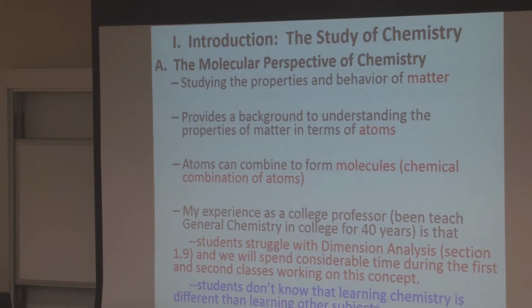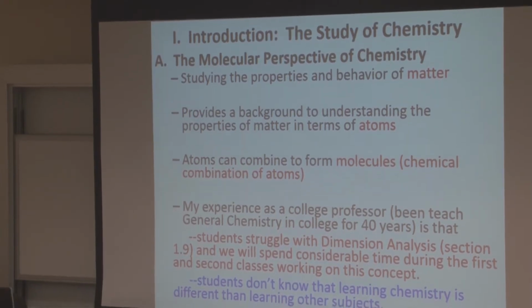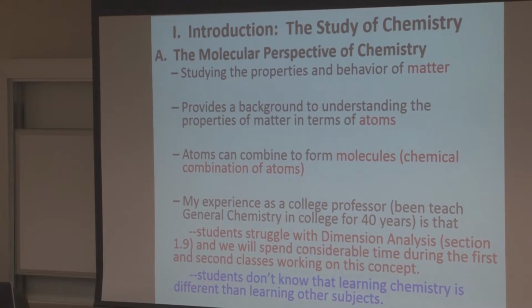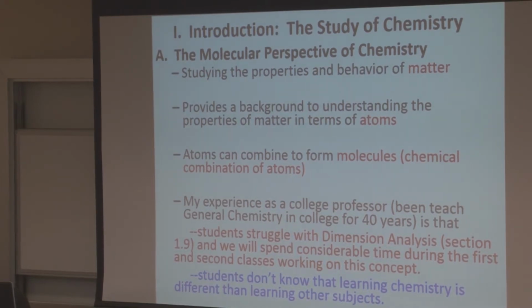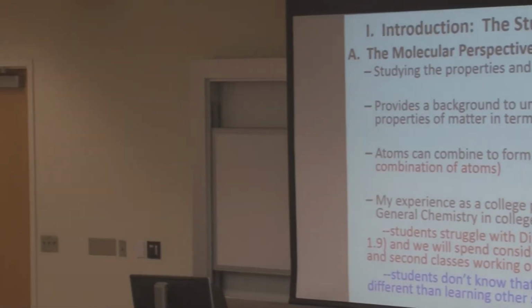So I've been teaching this class for 40 years, probably longer than some of your parents are years old. I've done this a lot. What I've found is that students struggle with dimensional analysis, which is section 1.9. What I've also learned is that students don't know the learning of chemistry is different than learning other subjects. Most students don't know that, but it is. And I'm going to give you some examples that I hope will convince you of that. You've got to study chemistry differently than you might study history or art.